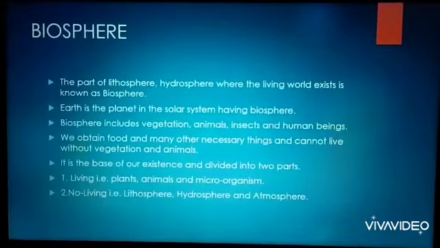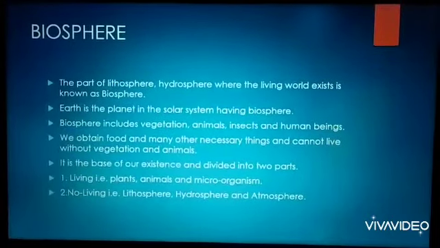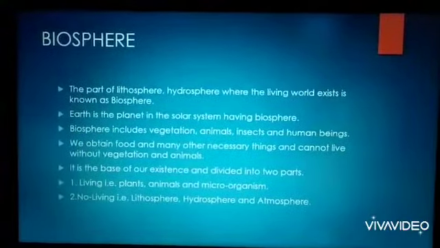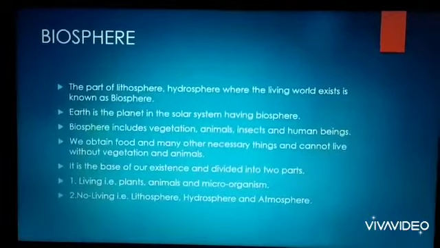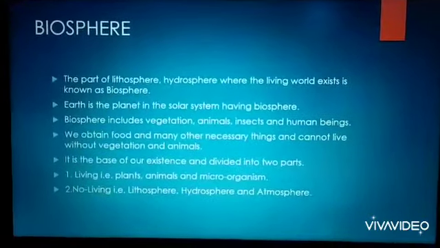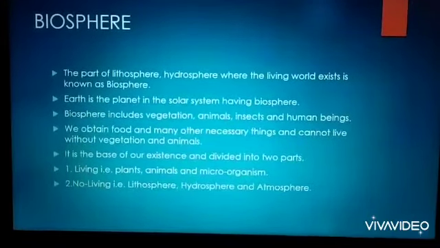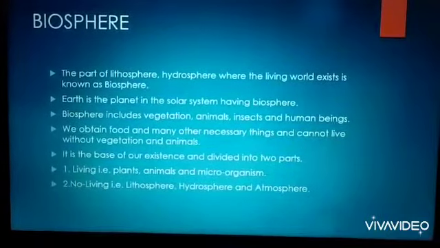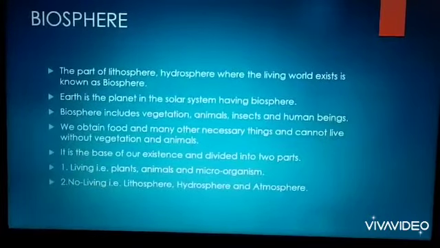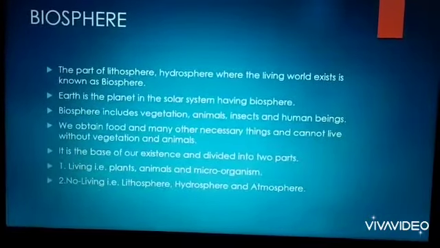Earth is the planet in the solar system having a biosphere. That means among all the planets, the earth is the only planet where we can see living things. The biosphere includes vegetation, animals, insects, and human beings.